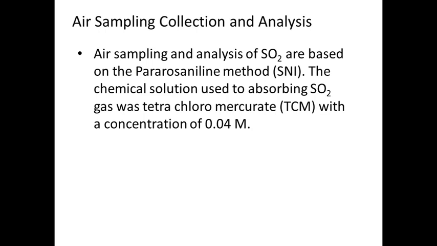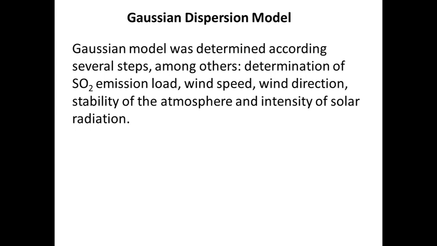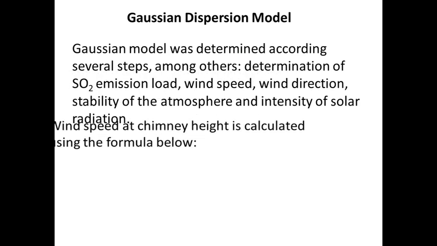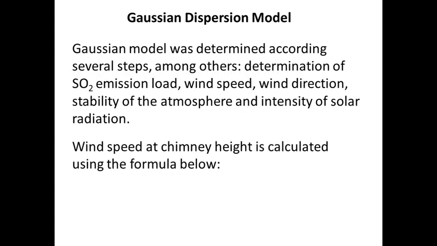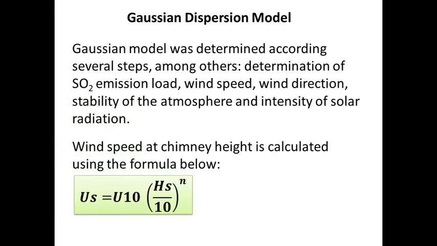The dispersion pattern using the Gaussian model was determined according to several steps, among others determination of sulfur dioxide emission load, wind speed, wind direction, stability of the atmosphere, and intensity of solar radiation. Wind speed at the chimney height is calculated using the formula below.